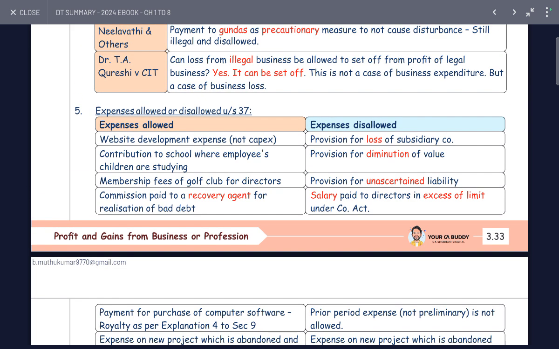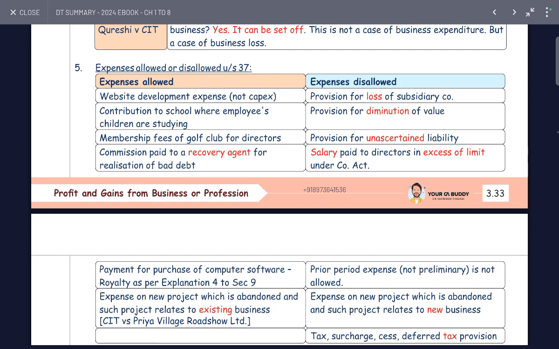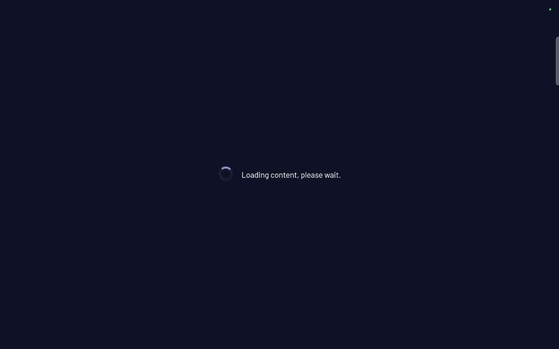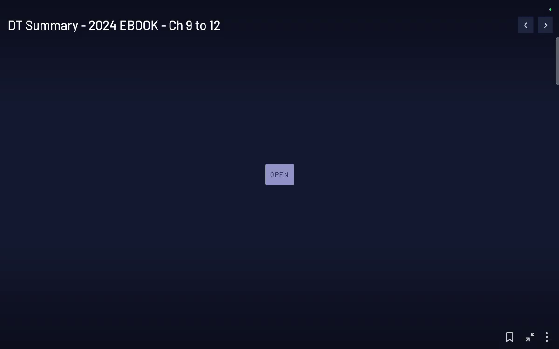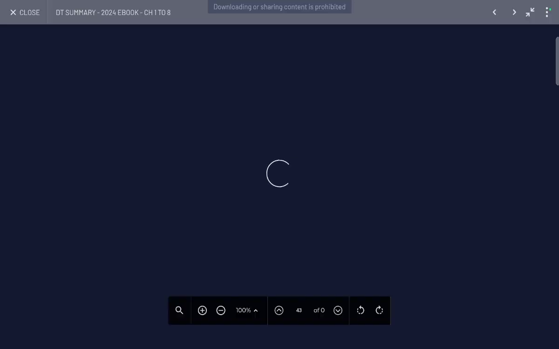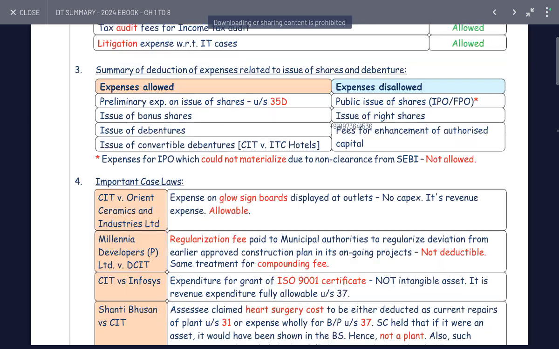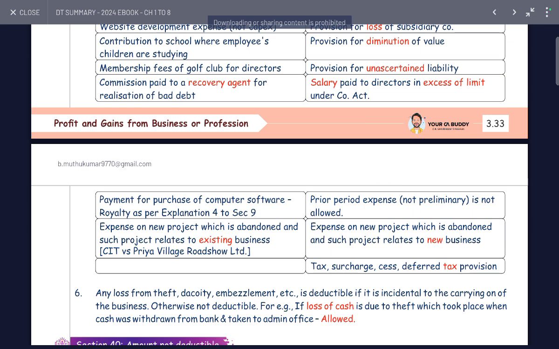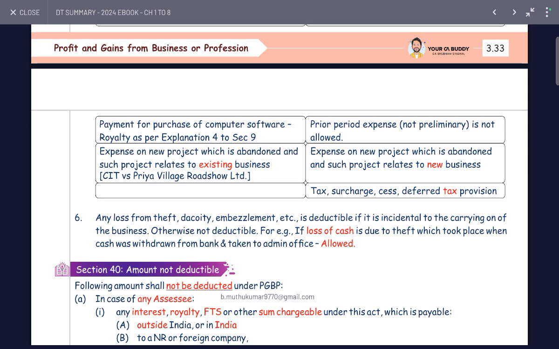Provision for loss of subsidiary allowed. Provision for diminishing value loss allowed. Provision for uncertain liability not allowed. Salary paid to director in excess of limit under the Companies Act not allowed. Prior period expenses not allowed. Expenses of a new project which is abandoned, such project related to new business, not allowed. Tax, surcharges, deferred tax provisions not allowed.